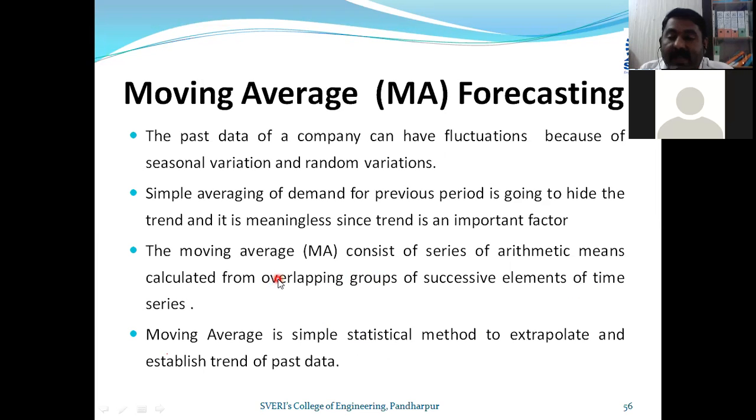So what is moving average? When we take an example, we will understand this concept clearly. If there are 10 numbers, or 10 months, or let us take the 12 months example from January to December, and I have to forecast for next January, that is, I have the data of January 21 to December 21, and I have to forecast for January 22. Then it is mentioned that you take only the last 3 months or last 5 months.